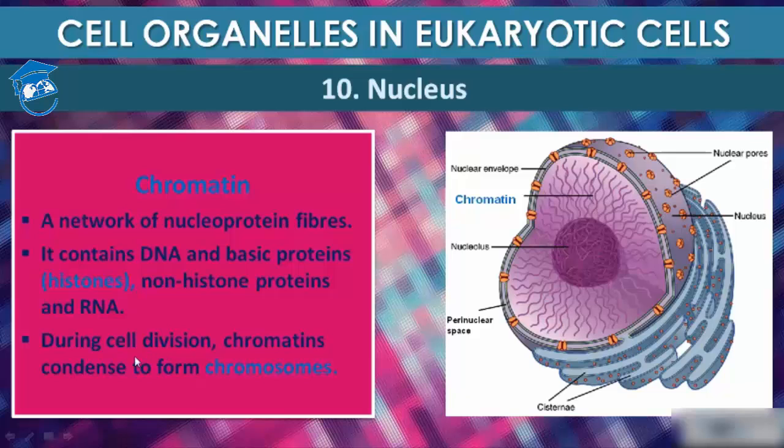During cell division, chromatin condenses to form chromosomes. What is a chromosome, students? The nucleus of a cell contains the majority of the cell's genetic material in the form of multiple linear DNA molecules. These DNA molecules are organized into structures which we call chromosomes. In a cell, they are organized in a DNA-protein complex, which we call chromatin. During cell division, chromatin forms well-defined chromosomes. The genes within the chromosomes make up the cell's nuclear genome.